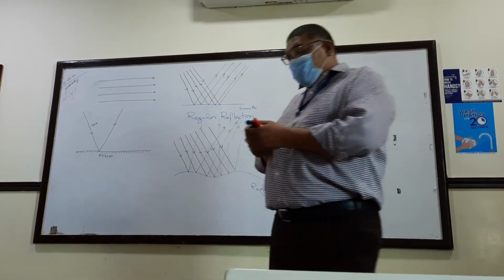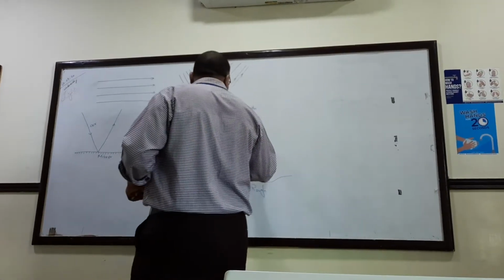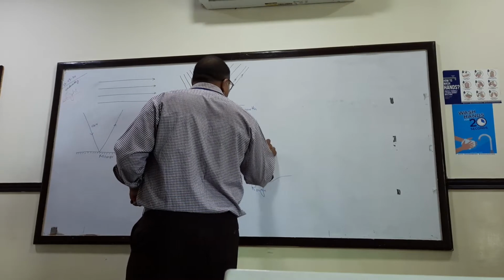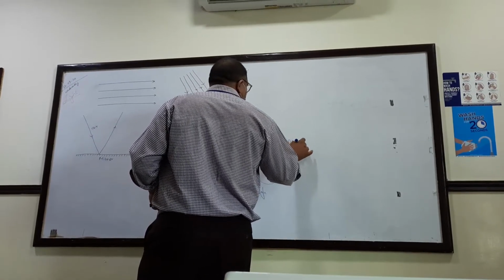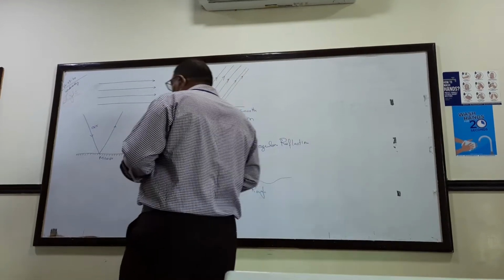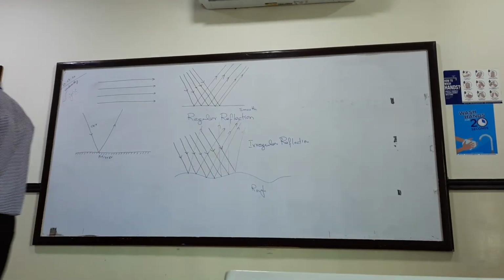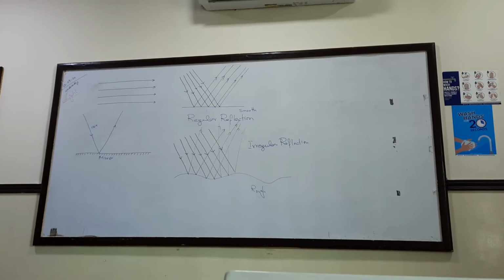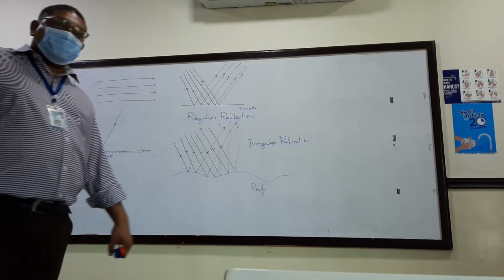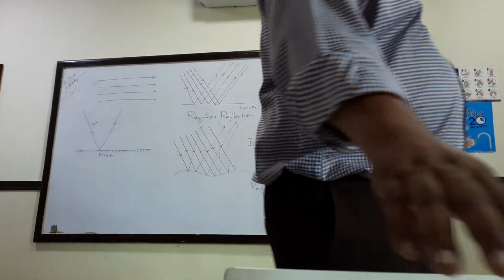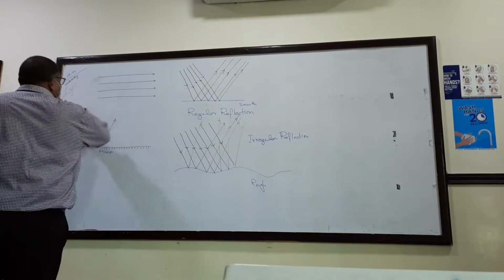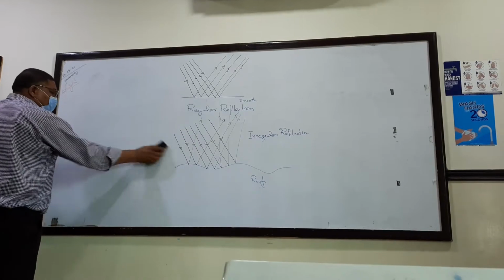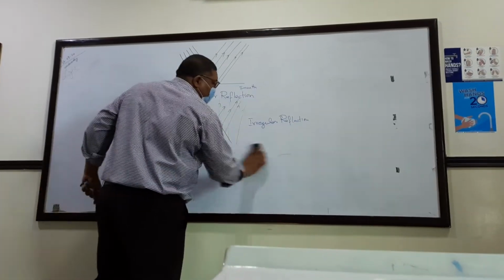This is called irregular reflection. You understand this thing? This is called irregular reflection. Sorry, you understand? Yes. So, regular and irregular reflection are very important. Now, let's talk about an experiment.